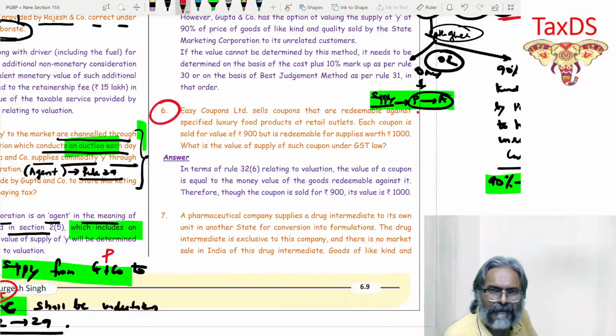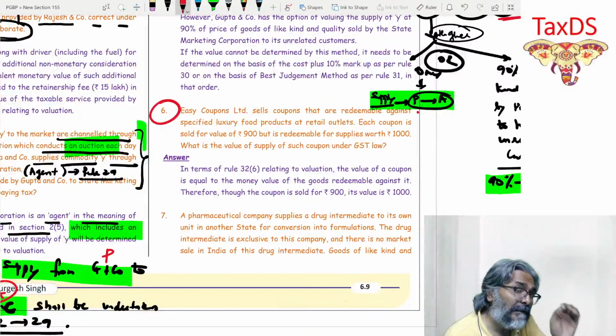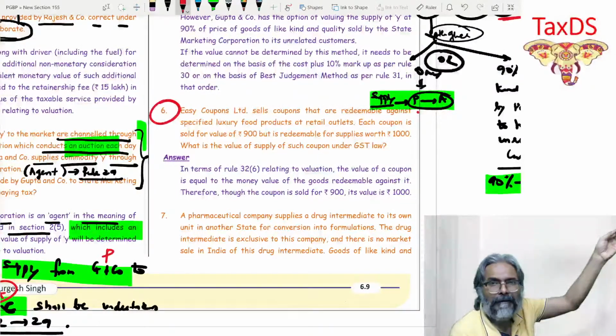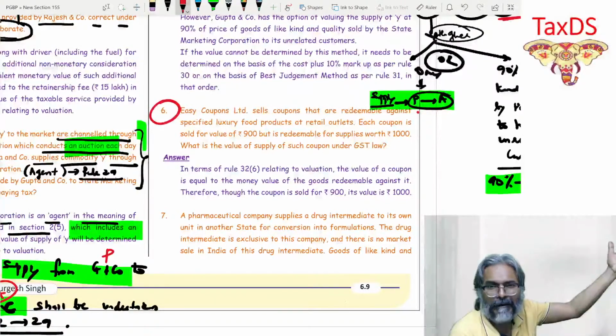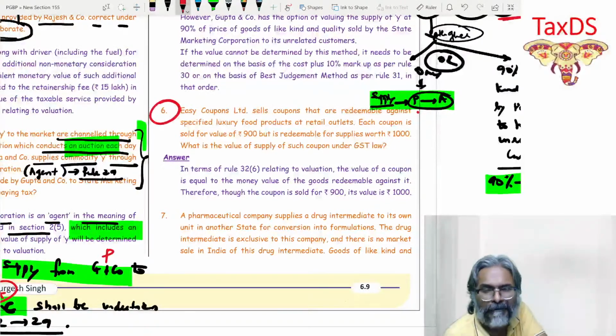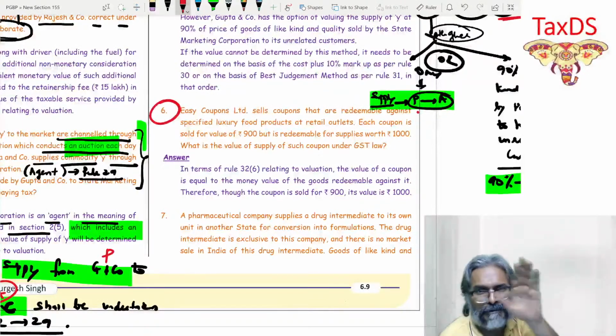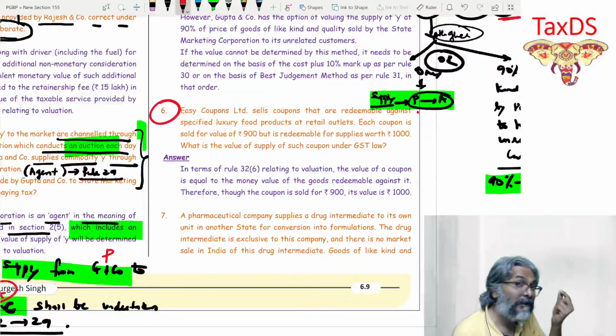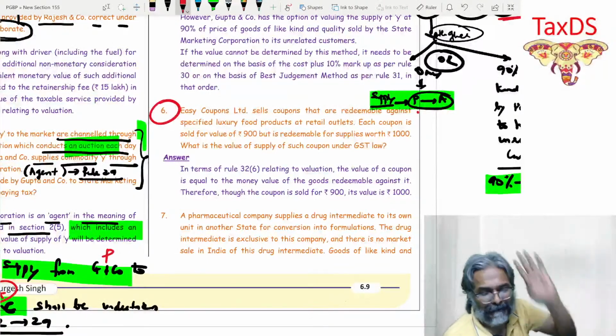But do you go to section 15(1)? The answer is no. If you say it is the price which I have paid to get the coupon, then it is 15(1). Your answer is not in 15(1). You are in valuation rule 15(4), read with rule 32(6). Therefore, it is not the price that you have paid, but the value for which the coupons can be redeemed.